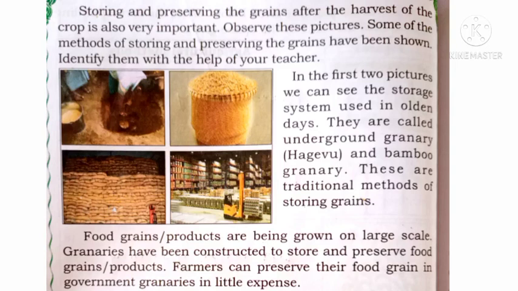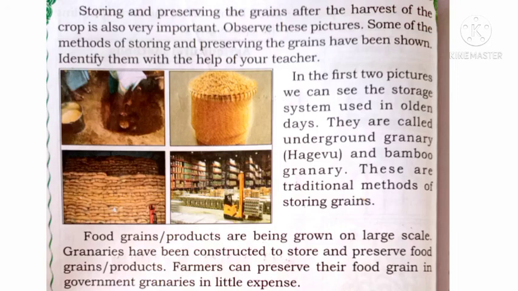So next, see, food grains or food products are being grown on a large scale nowadays, okay. Granaries have been constructed to store and preserve food grains or products, so that farmers can preserve their food grains in government granaries at little expense. There are government granaries, big godowns, okay.